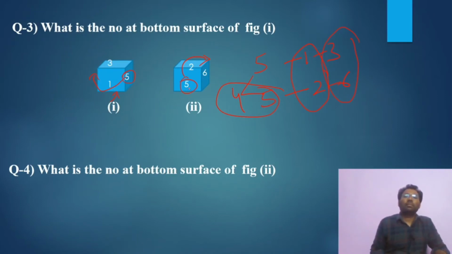So what is opposite to 3? It is 6. So the answer comes out to be 6. And the next question is, what is the number at the bottom surface of figure 2? In figure 2, they are asking this number, indirectly opposite to 2. Opposite to 2 is 1. So 1 is your answer. Shall we proceed? I hope you are noting down.